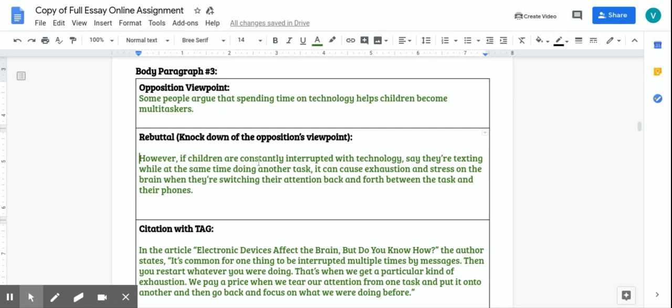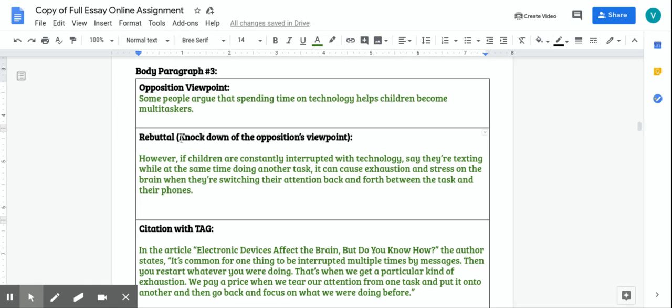However, if children are constantly interrupted with technology, say they're texting while at the same time doing another task, it can cause exhaustion and stress on the brain when they're switching their attention back and forth between the task and their phones. So again, the opposing side says no, technology is good because they can become good multitaskers. But my rebuttal is saying, well, actually, if they're multitasking and they're on their phones and they're also doing this and then they're also doing that, that actually causes exhaustion and stress on the brain. So it's not necessarily a good thing.